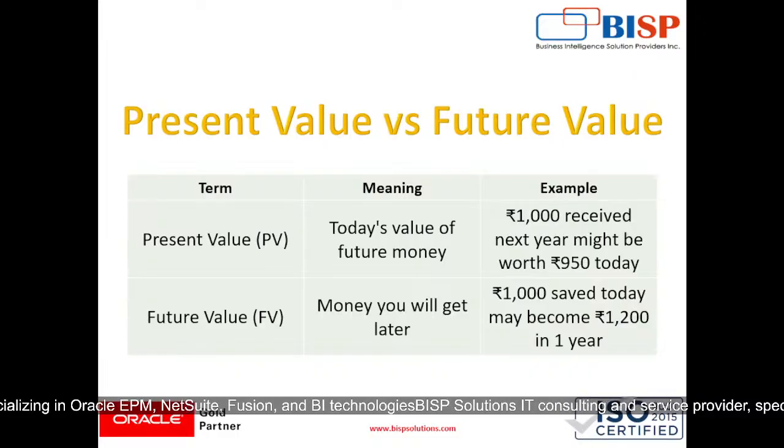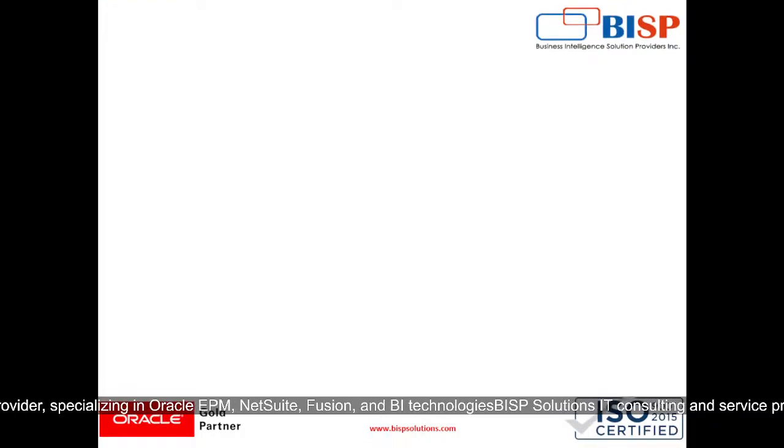Then comes present value versus future value. Present value means today's value of future money. For example, 1000 rupees received next year might be worth 950 rupees today. Future value is money you will get later. For example, 1000 rupees saved today may become 1200 rupees in 1 year. So this is what the future value of our cash means.